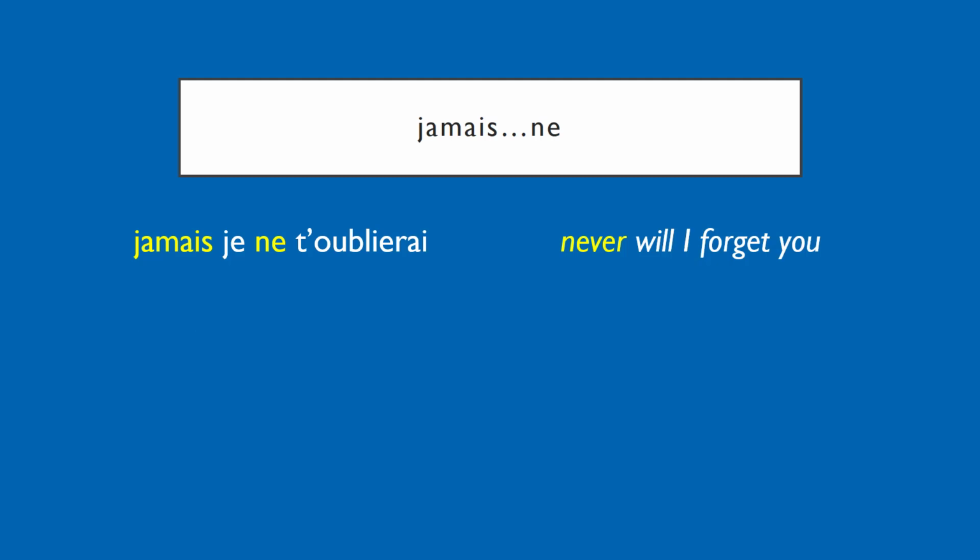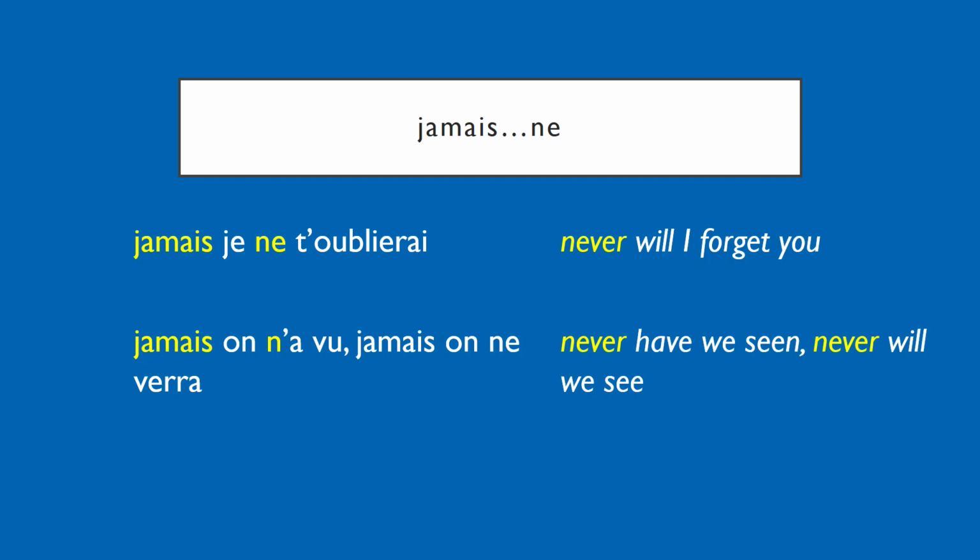You could also say, jamais on a vu, jamais on ne verra, never have we seen, never will we see, and these are actually the lyrics to a nursery rhyme in French about La Famille Tortue. I'll make sure I put a link to that in the description because it's definitely one to listen to. Once again, notice we have the jamais at the start, but the ne straight after the subject. Of course, as I said in the pas video, you can omit this ne in casual speech, but in writing and formal situations, you should certainly include it.